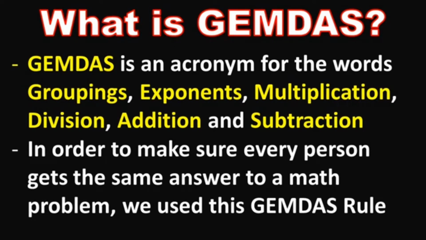What is GEMDAS? GEMDAS is an acronym for the words groupings, exponents, multiplication, division, addition, and subtraction. In order to make sure every person gets the same answer to a math problem, we use this GEMDAS rule.